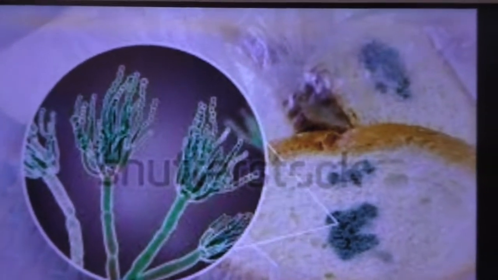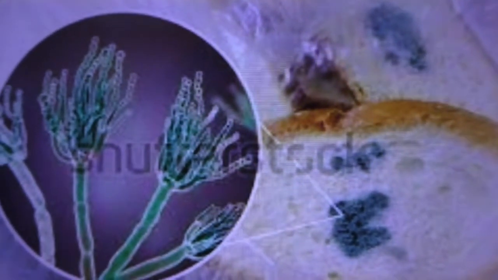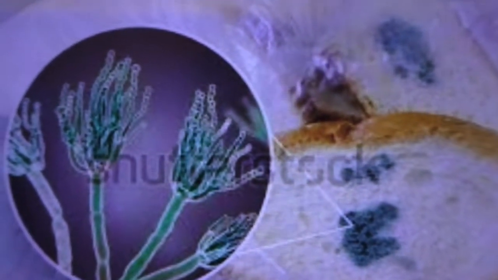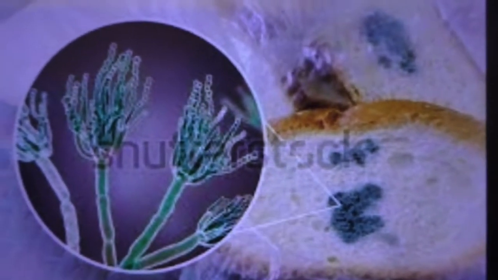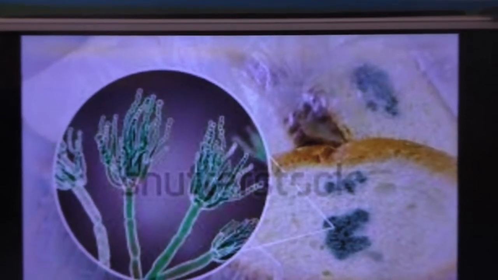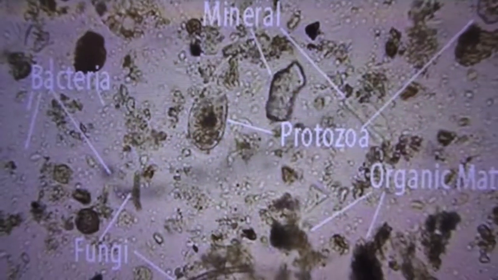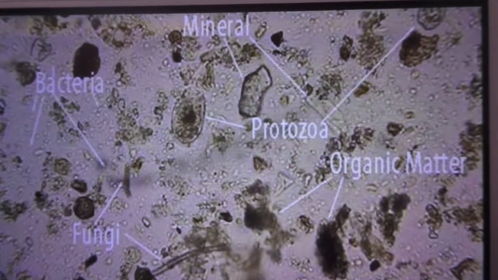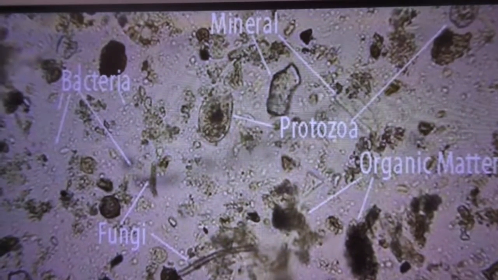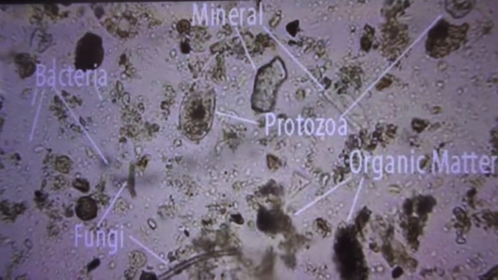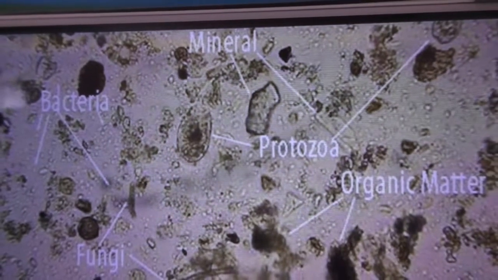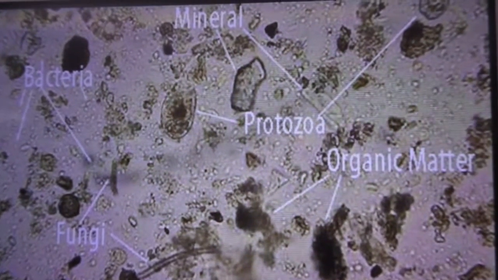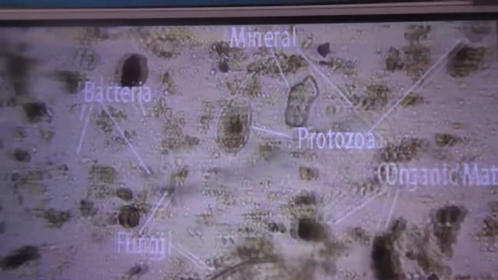Look children, this is a magnifying glass, bread, moist bread. Over that the bread mold has grown. We are viewing through the magnifying glass, we can view the structure like this. And this is moist soil. Under the microscopic view you can see these kind of microorganisms: bacteria, some fungi, protozoans, organic matters.